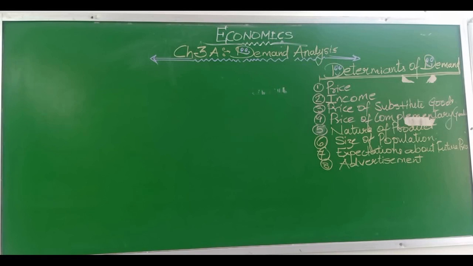Expectation about the future prices. If the consumer expects the prices to fall in future, he will buy less in present at the prevailing price. Similarly, if he expects that the prices are to rise in future, he will buy more in present at the prevailing price.